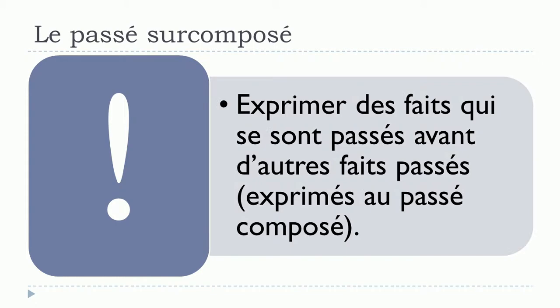Keep in mind that we will use le passé surcomposé pour exprimer des faits qui se sont passés avant d'autres faits passés exprimés au passé composé. It may look a bit difficult that way, but let's say that you want to express something in the past, and normally you will use this passé composé form that we've been seeing previously. But if you want to express some facts that happened before these past events, in that case, you will use, or you should use, le passé surcomposé.